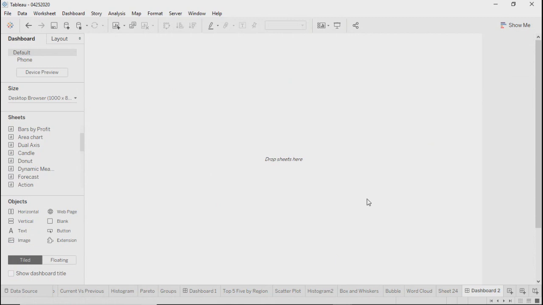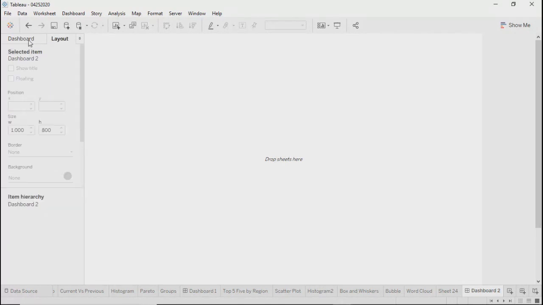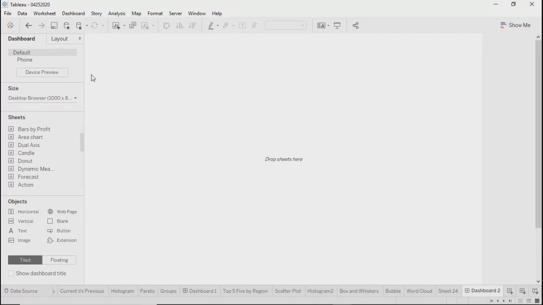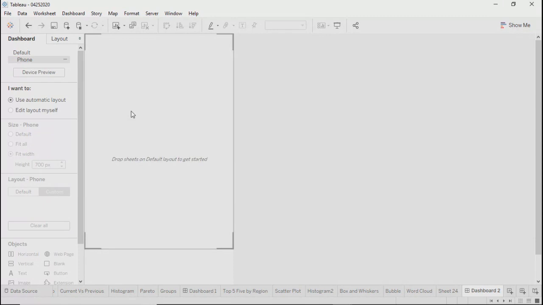So all the formatting and different other options you need to apply over here. We'll do a little bit of overview of these. We'll cover layouts later on, because Tableau gives you the option to create dashboards specific to the device.